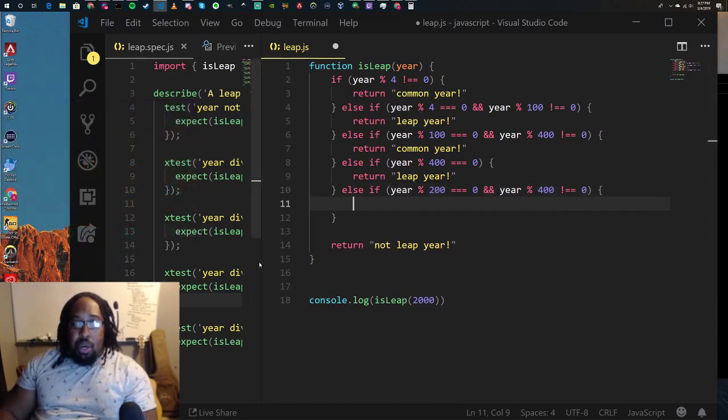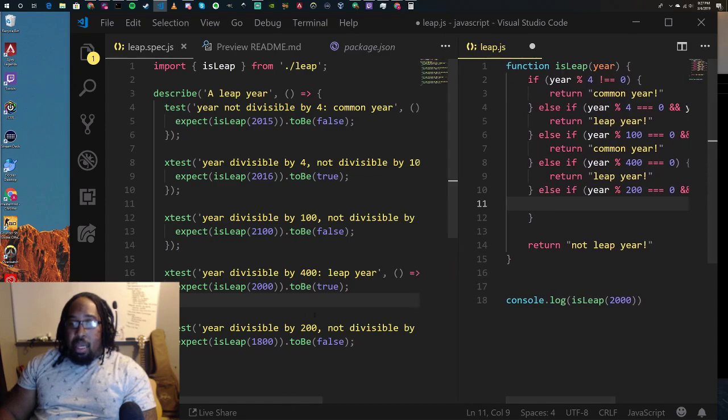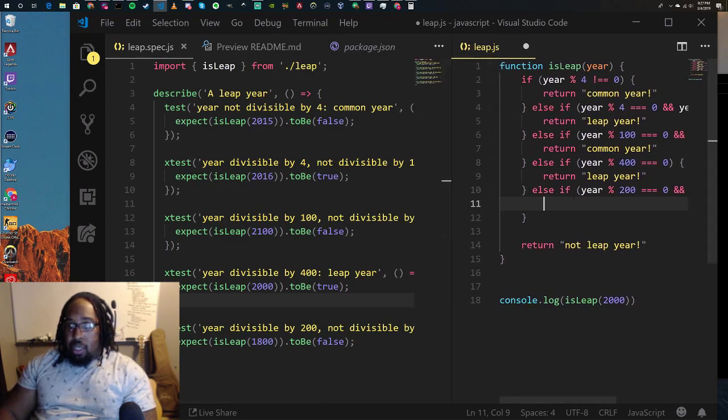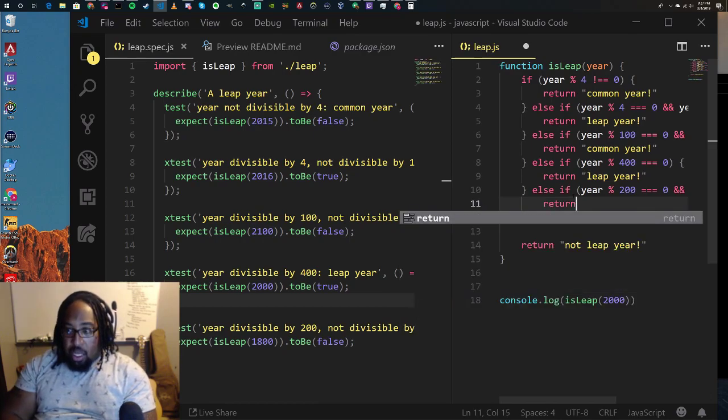So let's finish up coding the final piece here. We already put that there, and that is supposed to be false. So we're going to return that this is a common year.